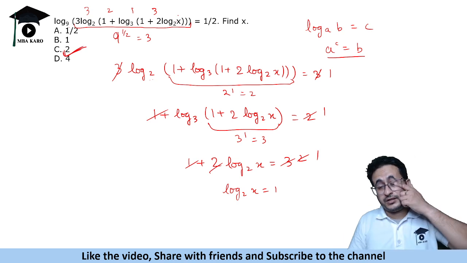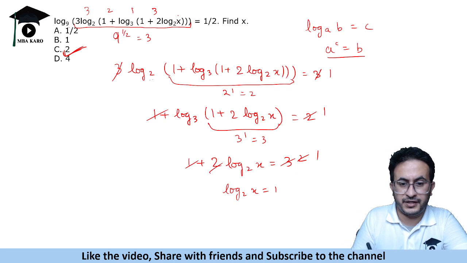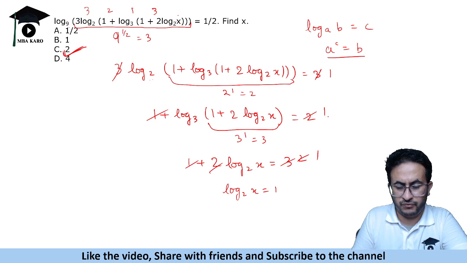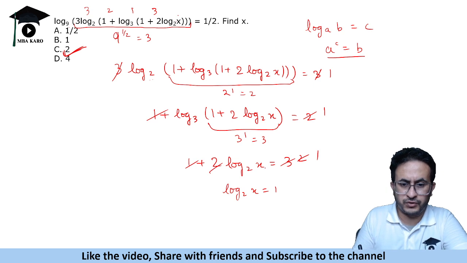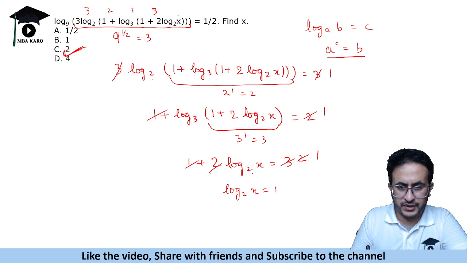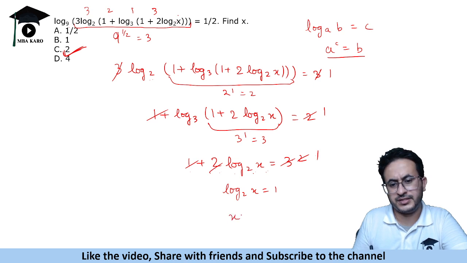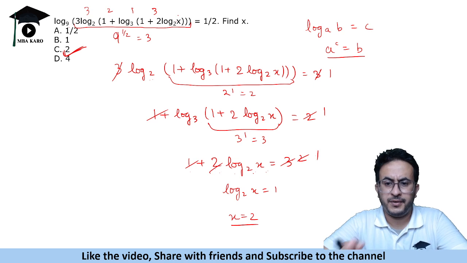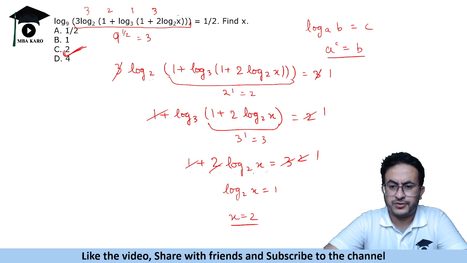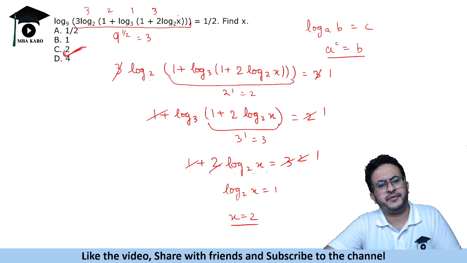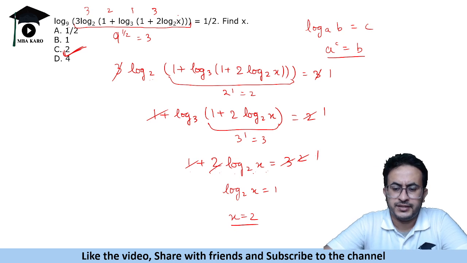Okay, so nested log, one after other you have to calculate it. So I have cut down the steps, like for example 1 plus log 3, I took it 2, so I cut it and made it 1. Okay, similarly it was 1 plus log 2x. So 2 log 2x would be, subtract 1, that is 2, then I took 2 common, it is 1. So log 2x is equal to 1, so that means x is equal to 2, and we verified also by putting into the given expression. Okay, so nested log equation is another common variety of question which is often tested in the examinations.